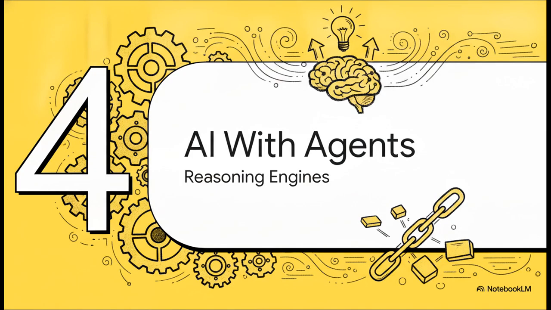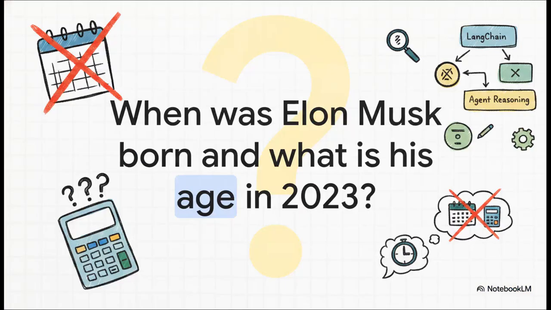Next up is section 4, empowering AI with agents, where we start building reasoning engines. Guys, it's time for a major aha moment. This is where we shift from treating AI as a simple knowledge engine to treating it as a powerful reasoning engine. To really grasp why agents are so revolutionary, consider this specific question.